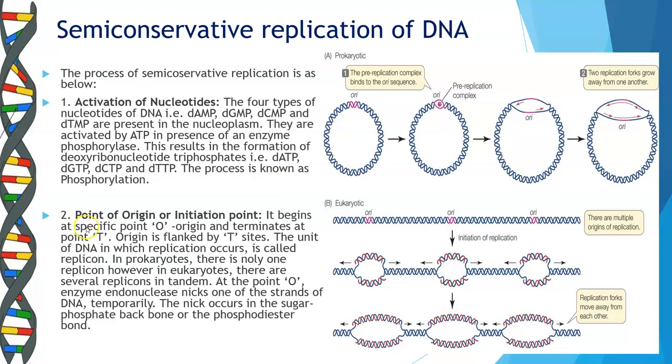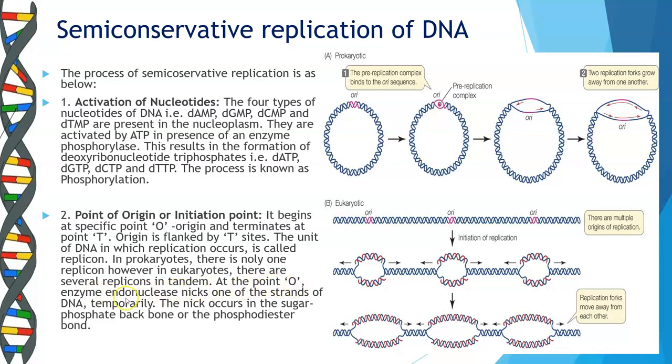The next step, students, is the point of origin or the initiation point. Replication begins at a specific point, O, or the origin, and terminates at a point called T. Origin is flanked by T sites. The unit of DNA in which replication occurs is called the replicon. In prokaryotes, there is only one replicon. However, in eukaryotes, there are several replicons in tandem.